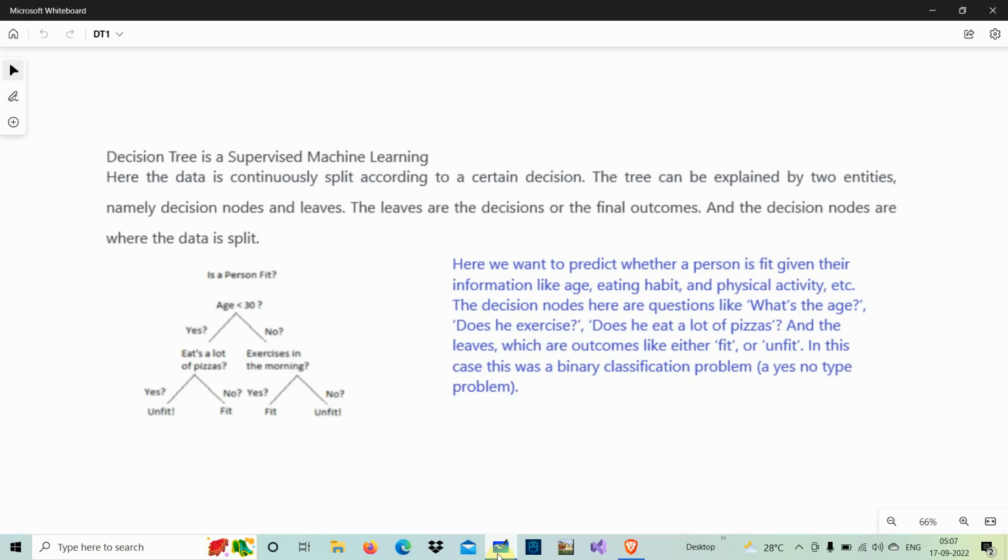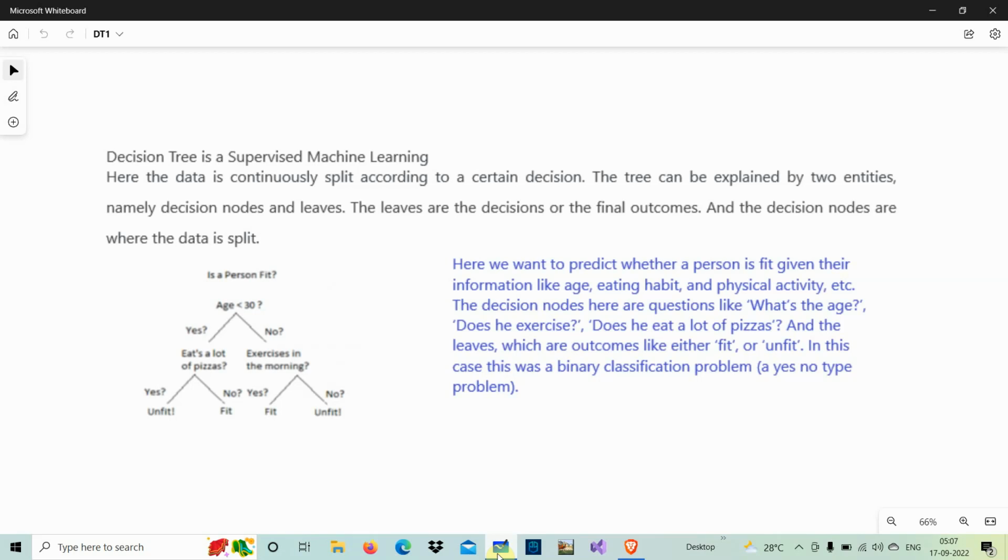a certain decision. The tree can be explained by two entities: one is the decision nodes and the other is the leaves. Finally, what we get, that is the leaves, will come like yes or no, fit or unfit. The leaves are the decisions or the final outcomes, and in decision trees the data continuously goes on splitting. See, we take an example.